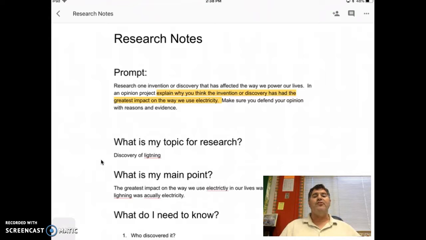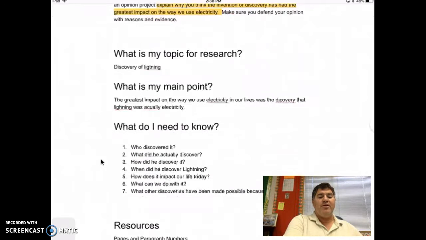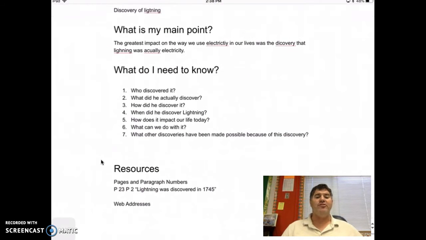So if you open up your research notes, and that's available through Google Classroom, you're going to be going down. Now you do have your questions that you're going to be asking yourself as you're doing your research, like who discovered or invented whatever thing you're talking about. For mine, it's lightning, and that lightning is actually electricity. So I'm going to be searching some of those different things. Who discovered lightning? What did he actually discover? How did he discover it?